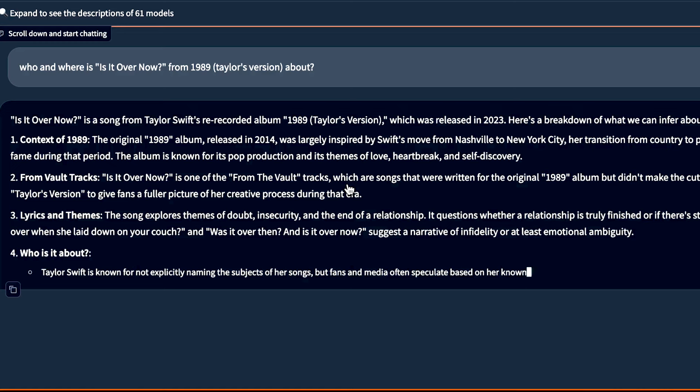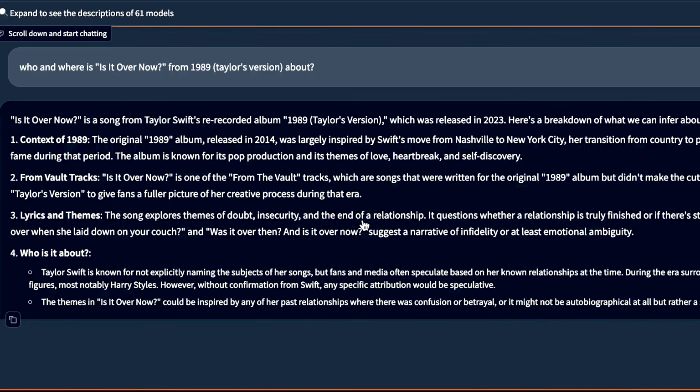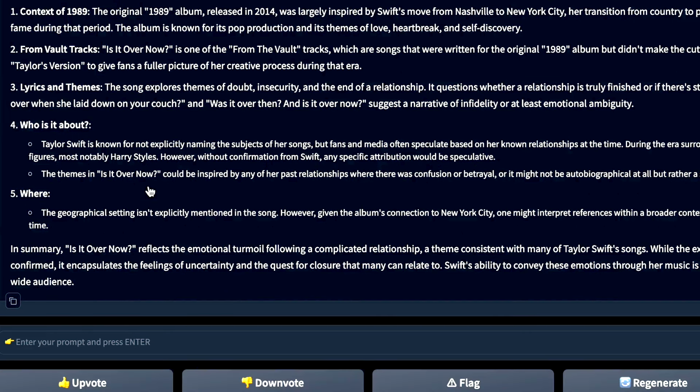Here's a breakdown of what we can infer about the song. Context: Swift's move from Nashville to New York City. From the Vault tracks: Is It Over Now is one of the From the Vault tracks. So it really knows about this. It's done quite well, actually, because remember, this is just on the edge of the cutoff. Lyrics and themes: explores themes of doubt, insecurity, end of a relationship. Who's it about? You can see it's coming back and it thinks it's about Harry Styles, so again, it's going to be using knowledge that it's picked up there. Setting, but we think it's New York. It's an emotional turmoil, blah, blah, blah, blah.